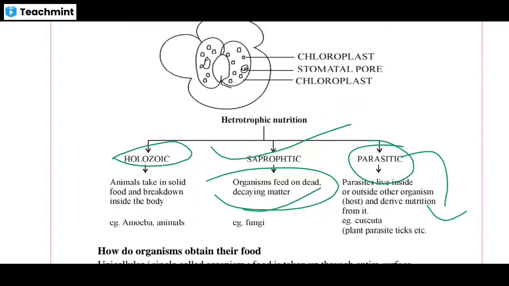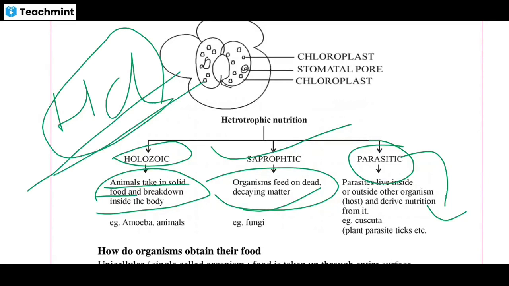The same thing we do, giraffes do, elephants do. They directly ingest the food. Animals take in solid food. We take solid food and break it down inside the body. And what breaks down that food inside our body? The food is broken down with the help of HCl, hydrochloric acid, that is present in our stomach.